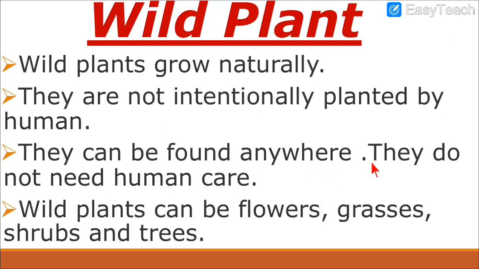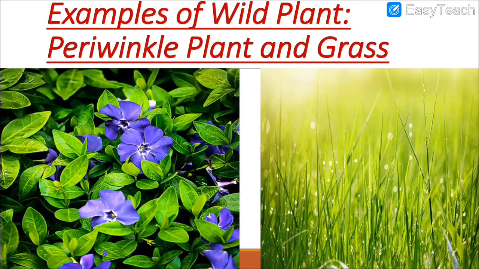They can be found anywhere. They do not need human care. Means other plants we have to take care of. We have to give them water. They need sunlight and many other things. They need air. But here what is said, human care is not needed. We need not take care of wild plants. They grow by themselves. They do not need anything, water, sunlight. They just do everything by themselves. They do not need our help. Wild plants can be flowers, grasses, shrubs or trees. So what are the examples of wild plants? It can be any flower, grasses, shrubs or trees. Let us see some pictures.